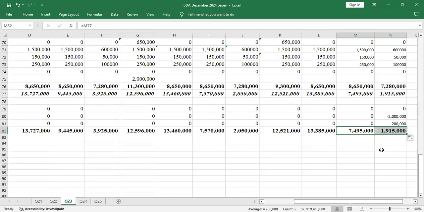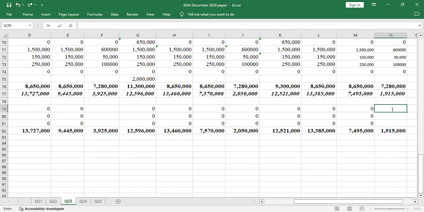Yes, the end balance. It's not supposed to be 1915. That's not true. It's not supposed to be that. So let me see if I change this into positive 2 million, because it will copy the formula. Delete that.